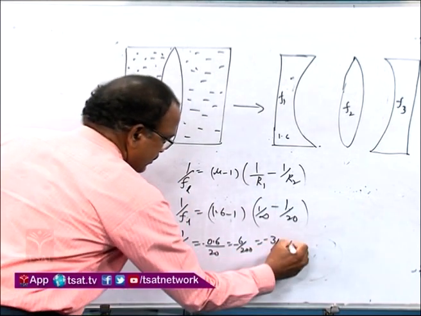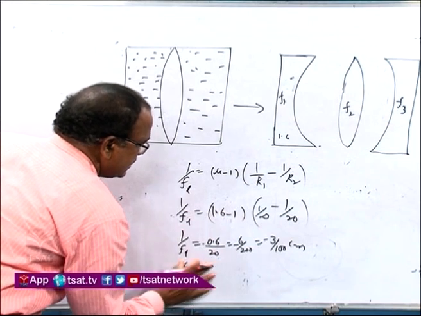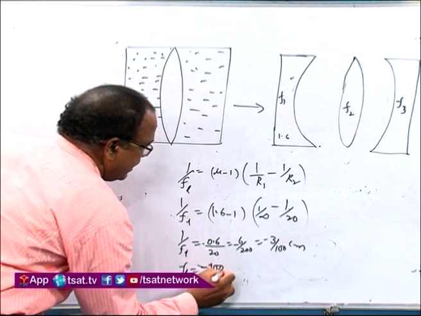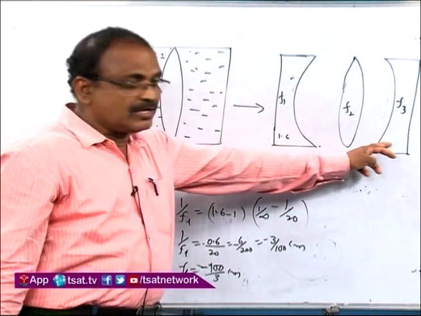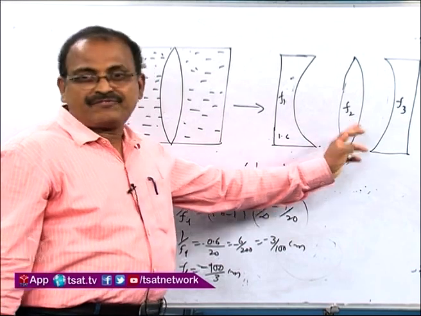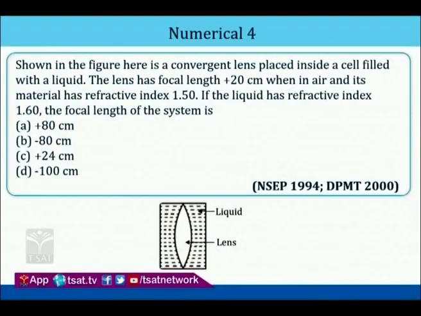Now F1 is equal to minus 100 by 3 centimeters. This also is the same, and this also the same. And now here F2. Place inside this is the lens which has the focal length 20 centimeters in the air, that refractive index is given, that lens we have to take here.